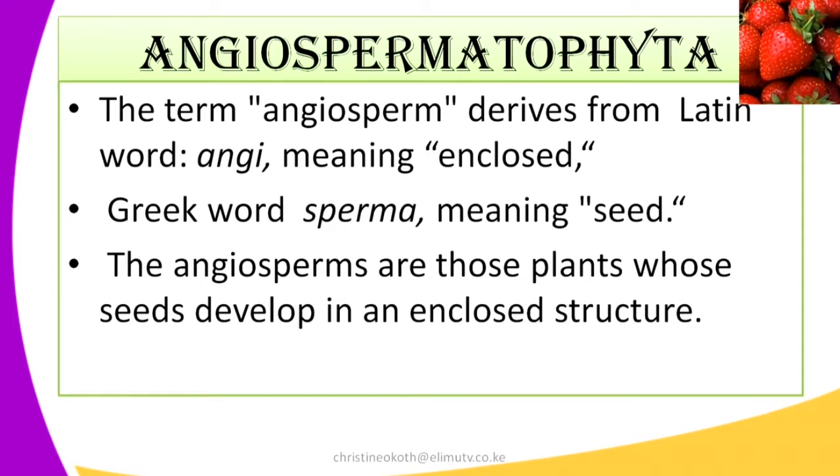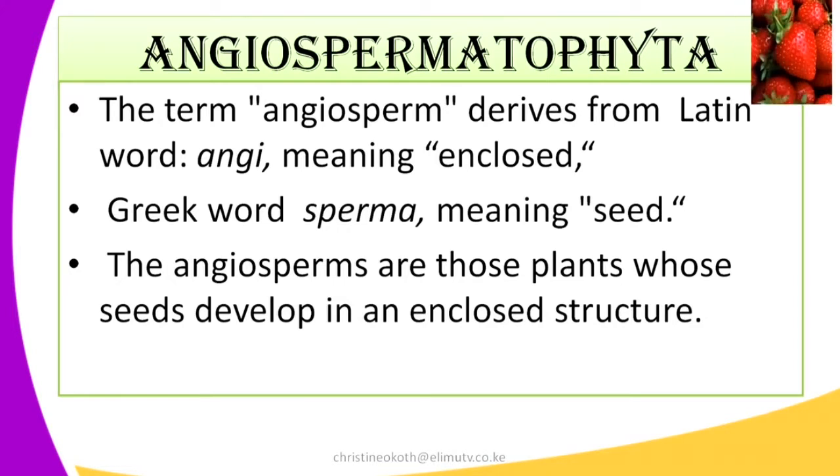The term angiosperm is derived from a Latin word, angi, which means enclosed. Then sperma is derived from a Greek word which means seed.